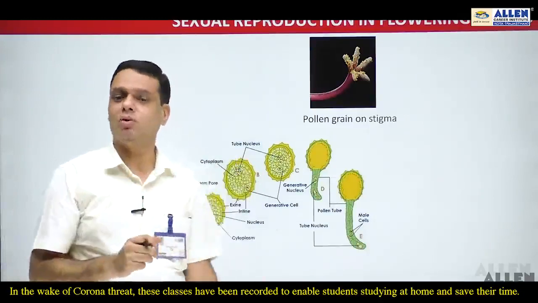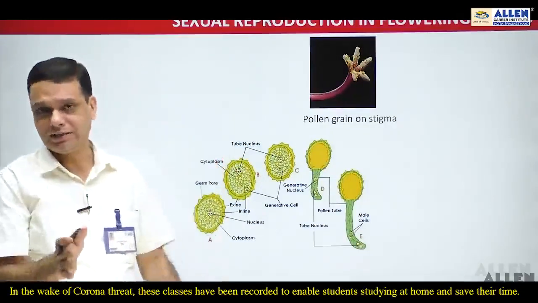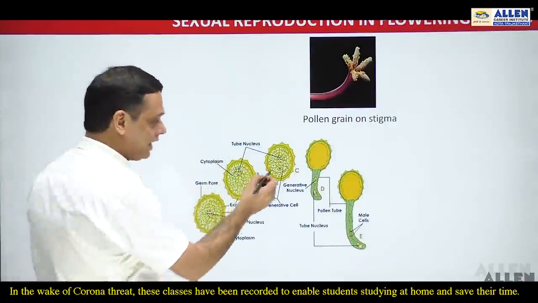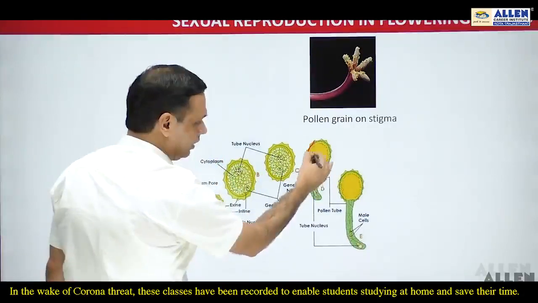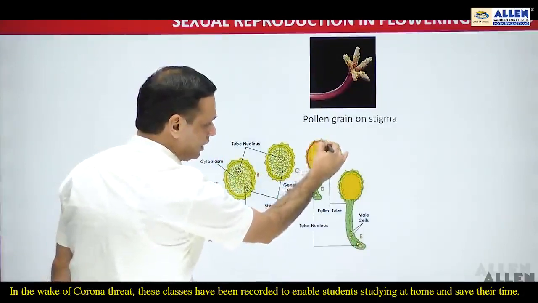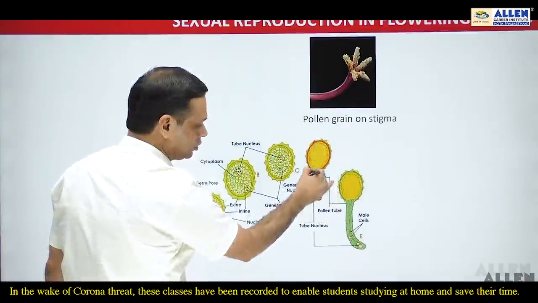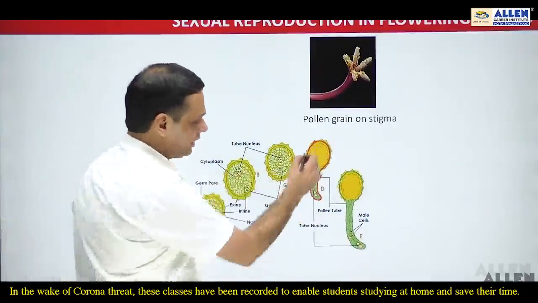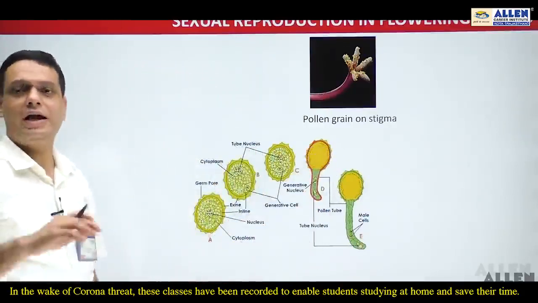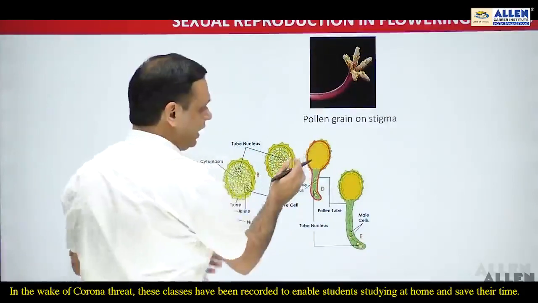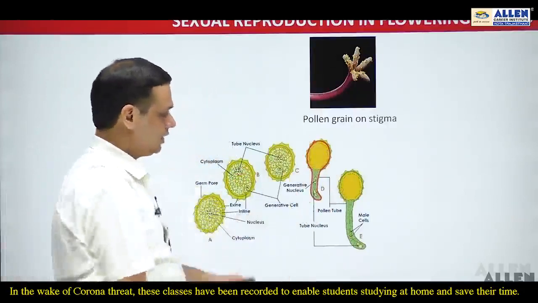Due to the increase in the volume of the pollen grain, it exerts pressure over the intine as well as the exine, and due to this pressure, this intine comes outside in the form of a tube-like structure, and that tube-like structure is known as a pollen tube. This is the exine and this is the intine. So because of the pressure developed due to the absorption of moisture and sugary content, the intine comes outside through any one of the germ pores in the form of a tube-like structure.